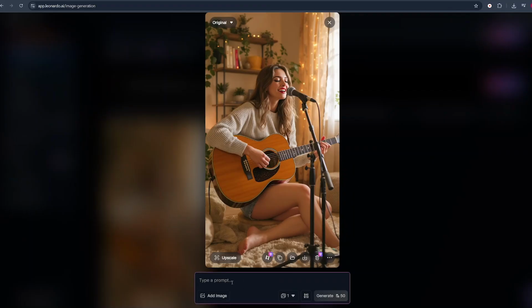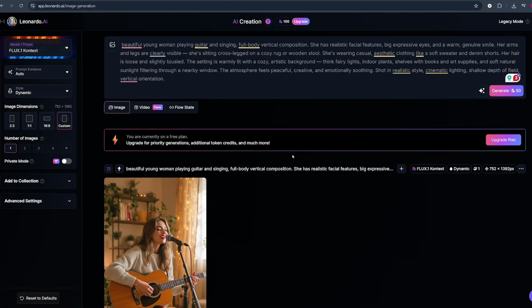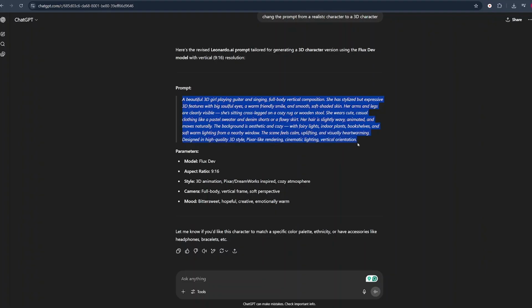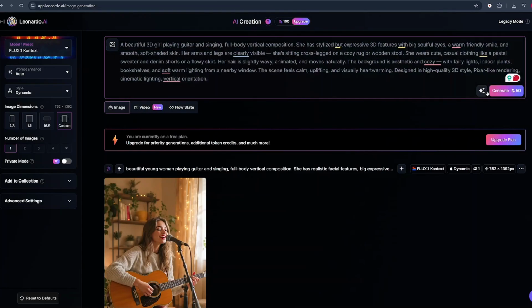We can add some extra editing here, if we would love to do that. If you want your character to be a 3D character, what you can simply do is tell ChatGPT to change your prompt from a realistic character to a 3D character. And ChatGPT will simply do that for you. Just copy the prompt, come back to Leonardo and paste the prompt here and hit create.